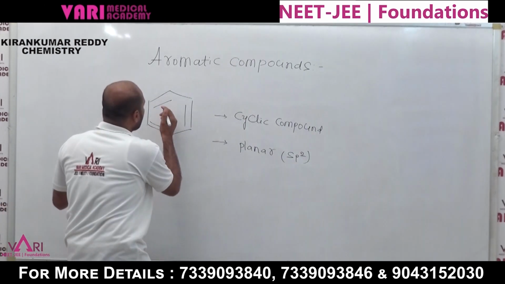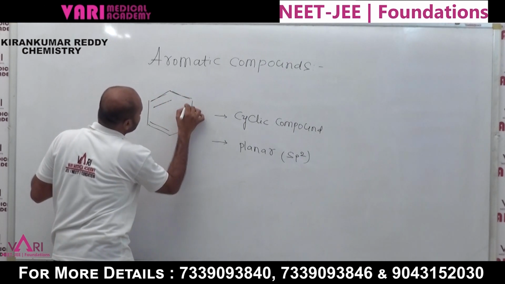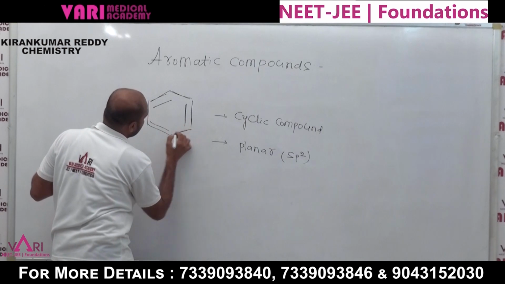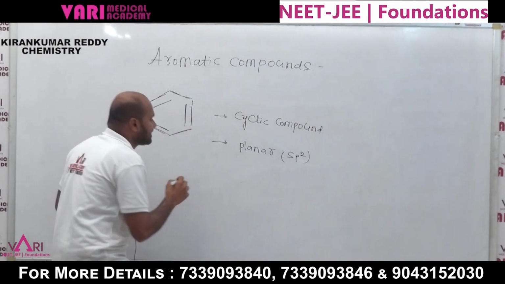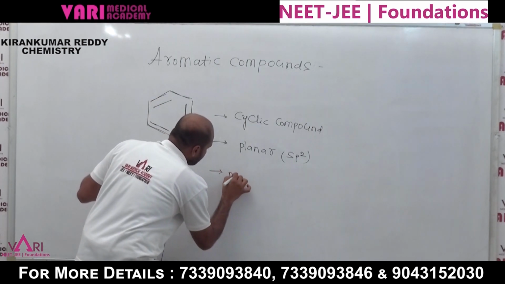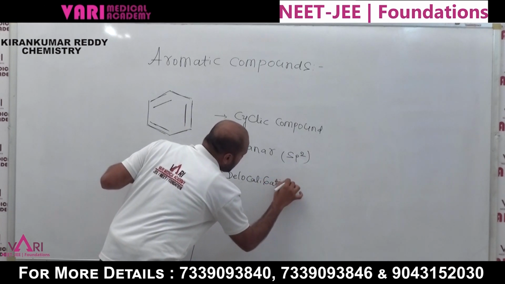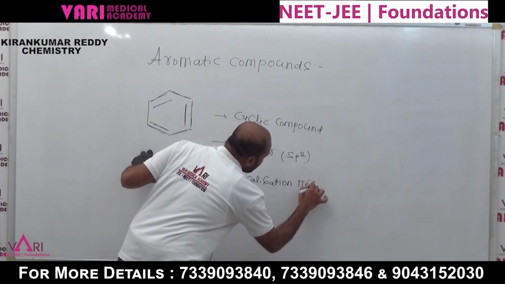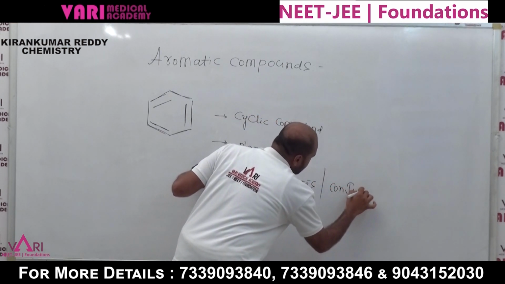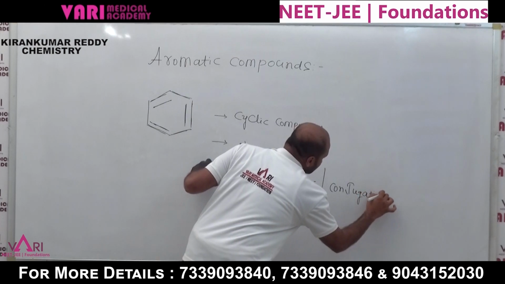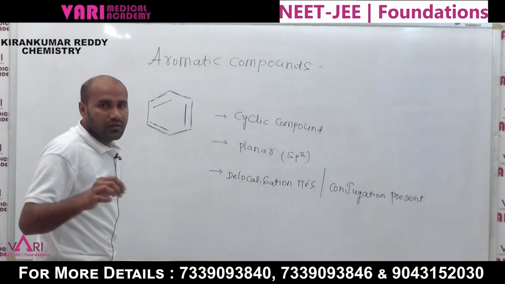Next is delocalization. What is delocalization? This is a double bond, single bond, again double bond, again single bond, and double bond, and single bond. This is called delocalization of pi electrons, or conjugation is present.